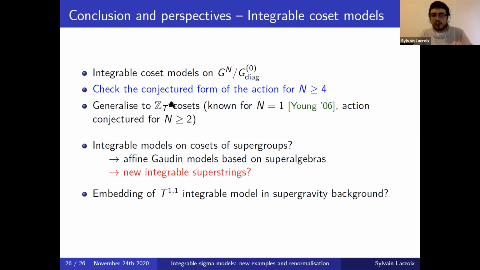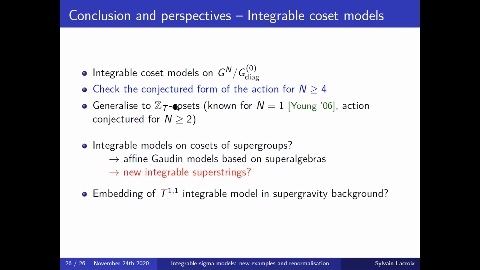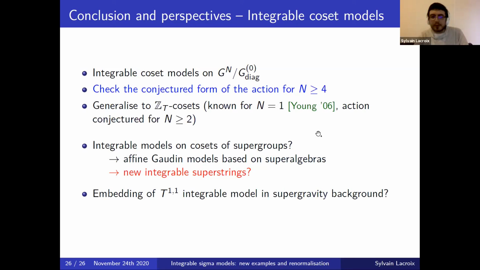So which are the cases where the automorphism sigma is not of order 2, but actually of a general finite order T? I don't know, is there a question? I hear some. No. Okay. And then for the ZT cosets, the integrable models are known for one copy of the group by some work of Charles Young. And actually in what I presented, we found a conjecture for the action for any number of copies. So it would be interesting to maybe study this in more detail.